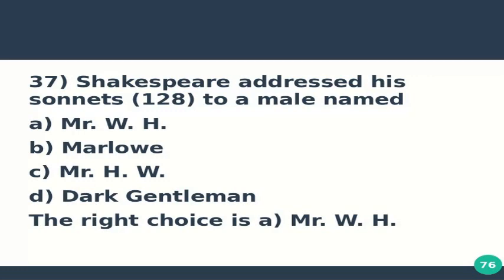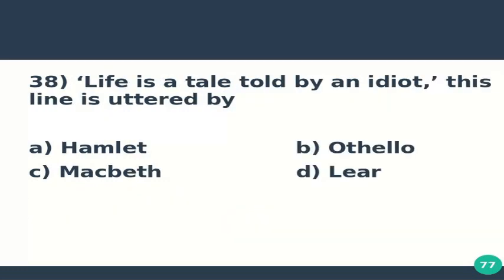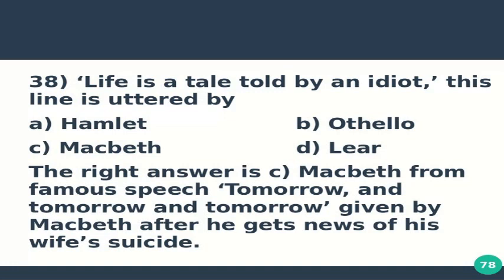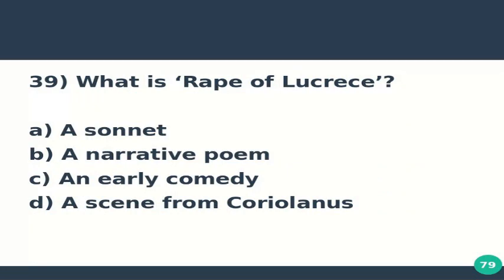Question number 38 is, life is a tale told by an idiot. This line is uttered by option A, Hamlet, option B, Othello, option C, Macbeth, and option D, Lear. The right answer is C, Macbeth. It is from the famous speech Tomorrow and Tomorrow and Tomorrow, which was given by Macbeth after he gets news of his wife's suicide.